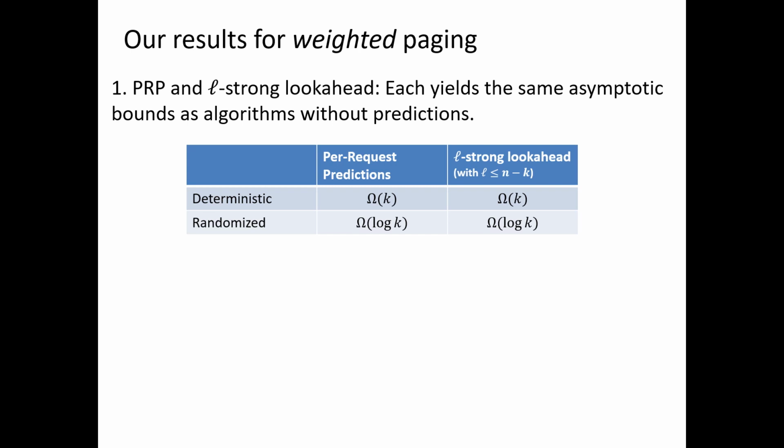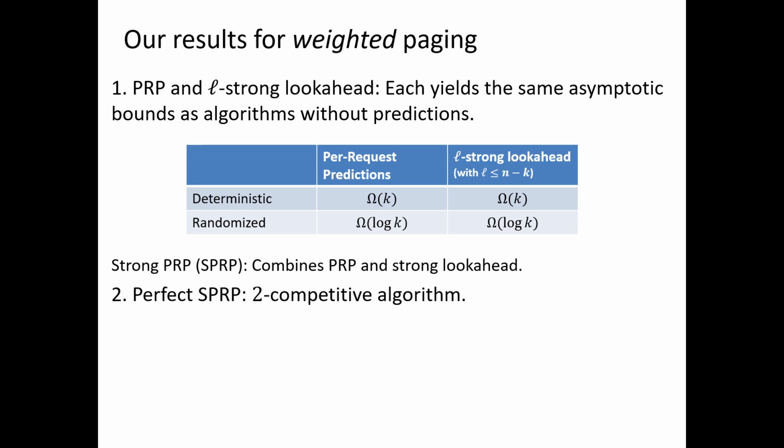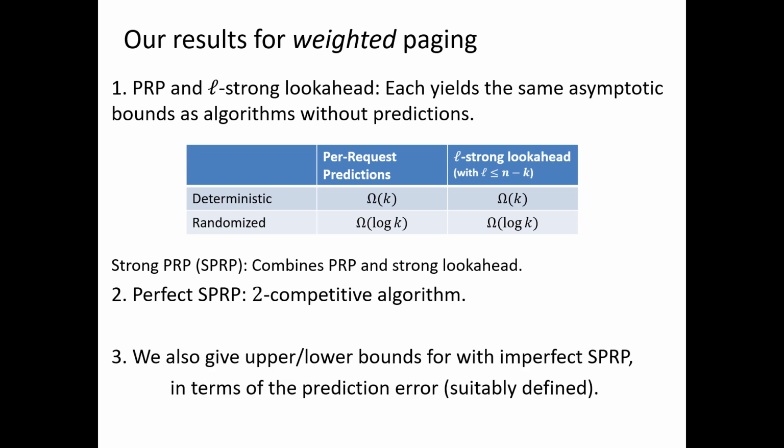In light of these lower bounds, we consider a different prediction model, which we'll call strong PRP, and it combines the strengths of PRP and L-strong look-ahead. The details will be given later in the talk. But we also show that if the strong PRP is perfect, then we can obtain a two-competitive algorithm. If strong PRP is not perfect, then we give various upper and lower bounds in terms of the error, which we'll also define later in the talk. For now, we'll focus on the per-request predictions, the deterministic lower bound.